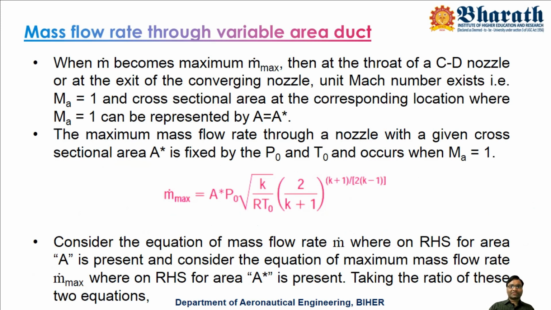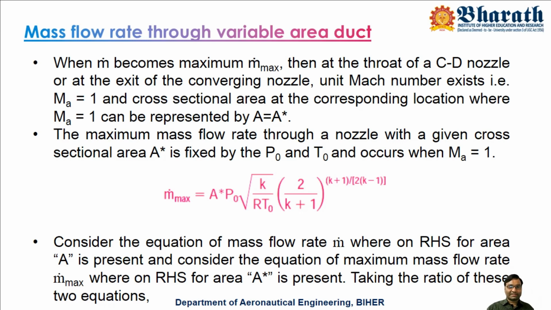In a converging-diverging nozzle, you have a particular region called the throat. So the Mach number becomes 1, that is M equals 1, and the cross-sectional area at the location where M equals 1 is represented as A equals A star, the throat area. Now just apply these conditions in the previous m dot equation and change m dot to m dot max.